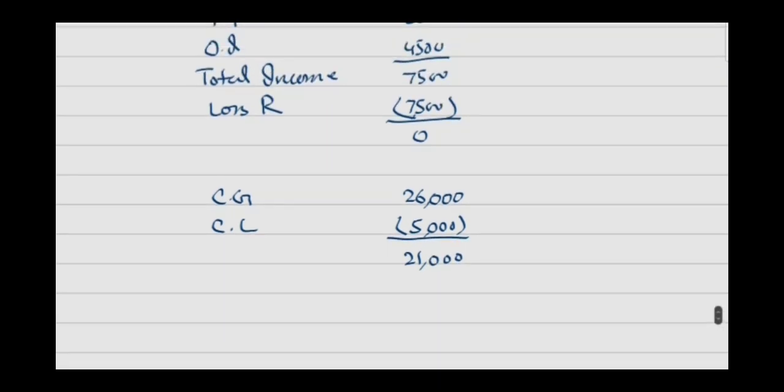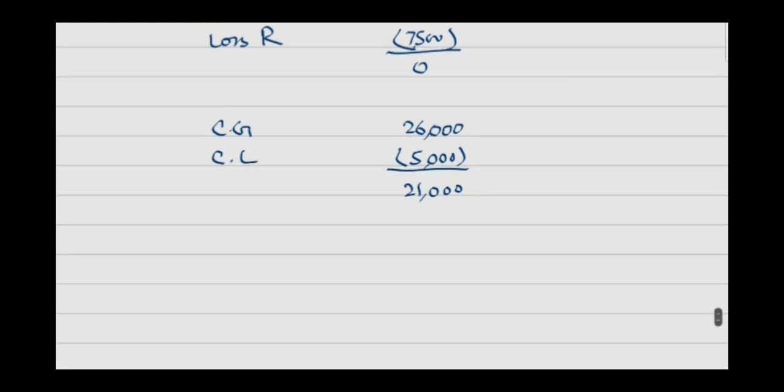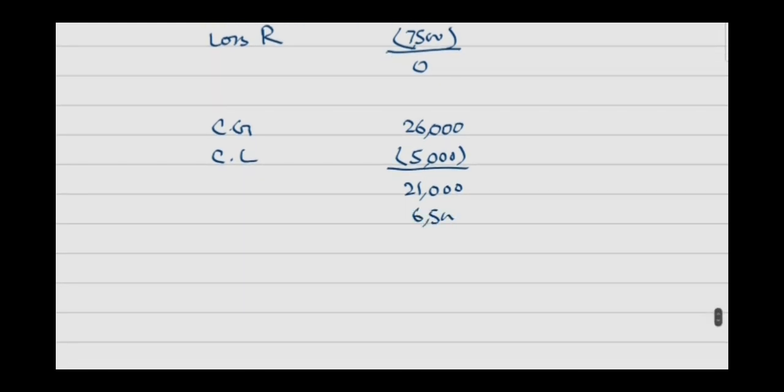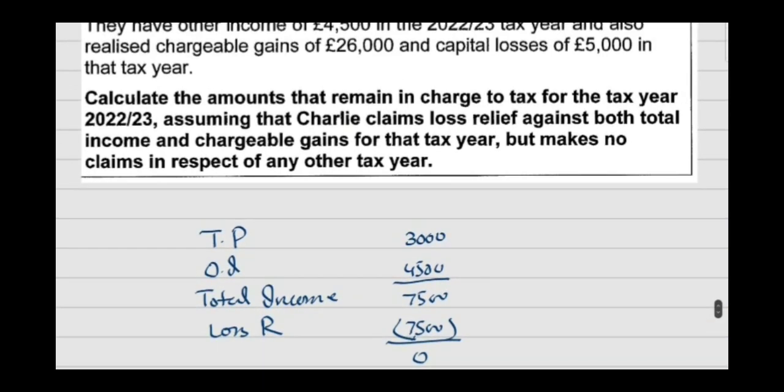Then we have to consider the chargeable gain. That individual has earned a chargeable gain of 26,000, but as per format, first we have to deduct the capital losses of current year, which are given as 5,000. So this is the amount of 21,000, right? Out of 14,000 of loss, 7,500 has been set off against total income. Remaining 6,500 of loss will be set off against chargeable gain, and 14,500 is your answer.